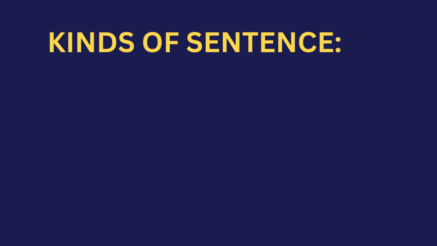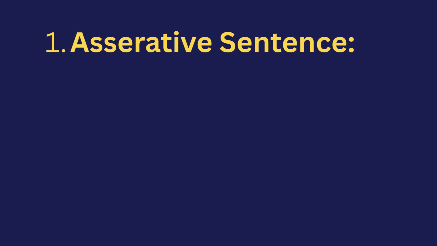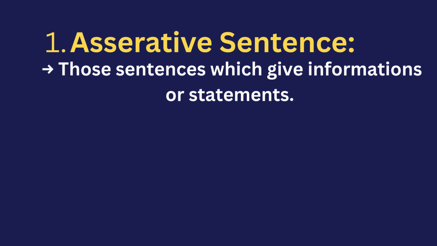After the definition of sentence, let's move on to kinds of sentence. Basically, we are going to discuss four kinds of sentence: assertive sentence, interrogative sentence, imperative sentence, and exclamative sentence. Let's discuss them one by one. The first kind is the assertive sentence. An assertive sentence is used to give information, or we can say it is used to give a statement.